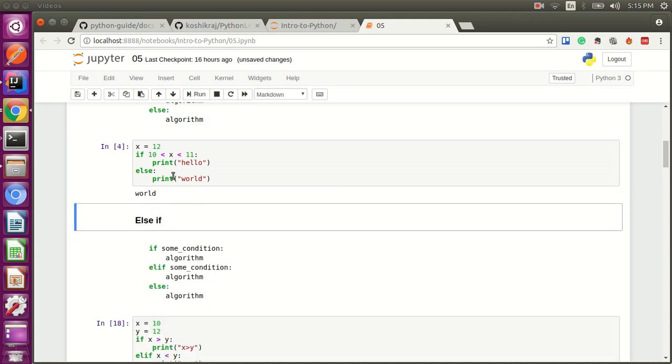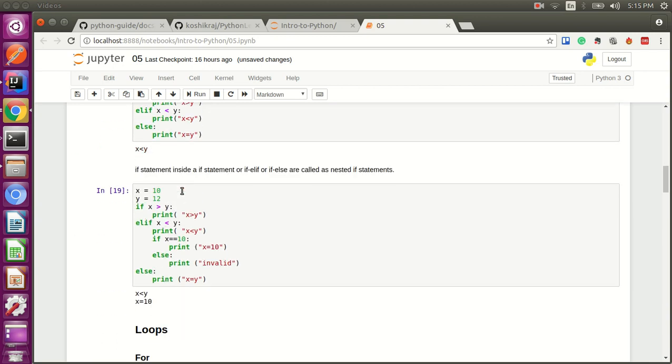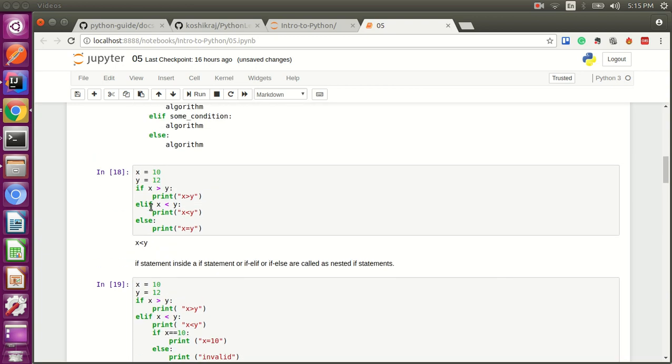Okay. So the else statement is executed if a condition goes wrong. There are other styles of statements: you can do nested ifs, where you keep on having elif statements.